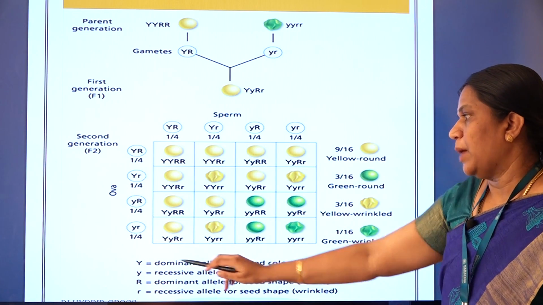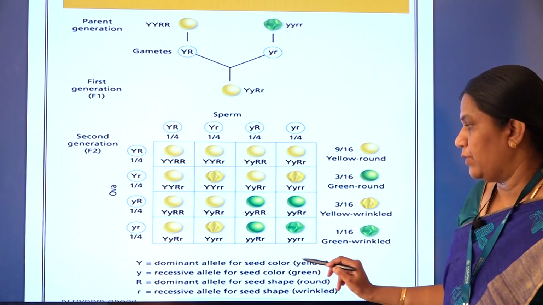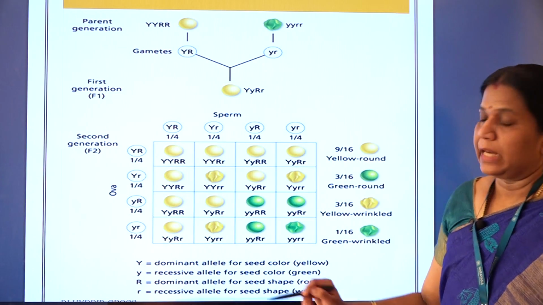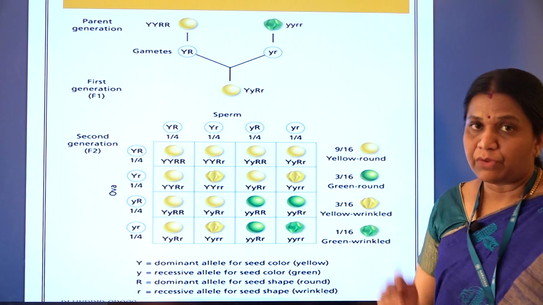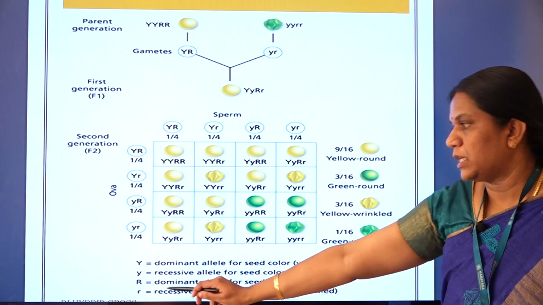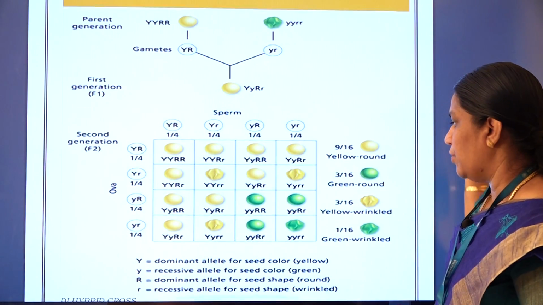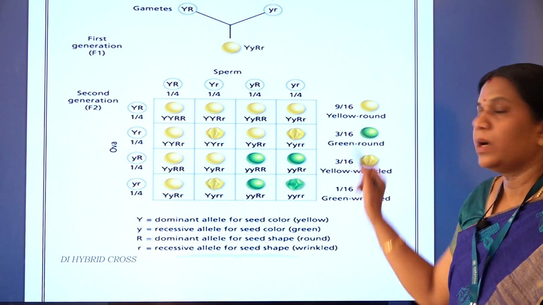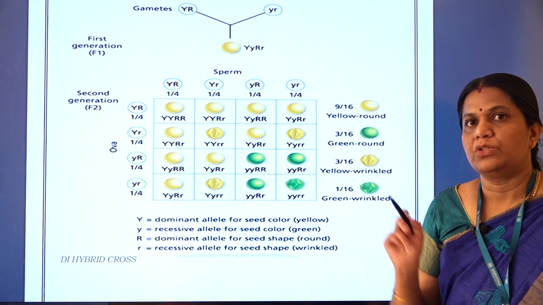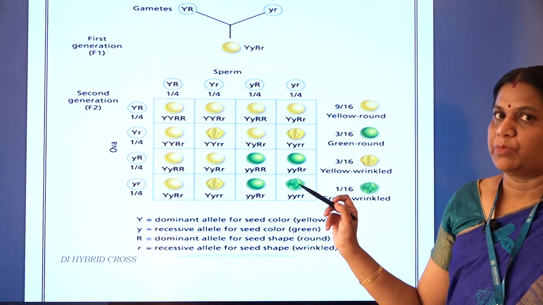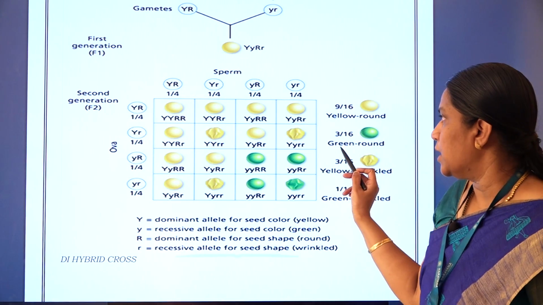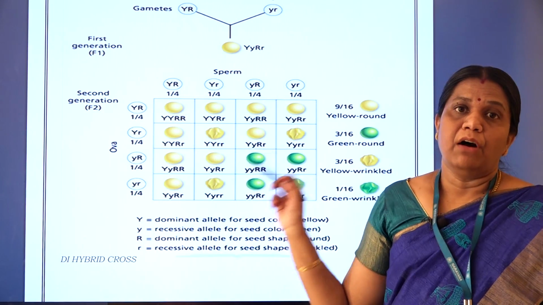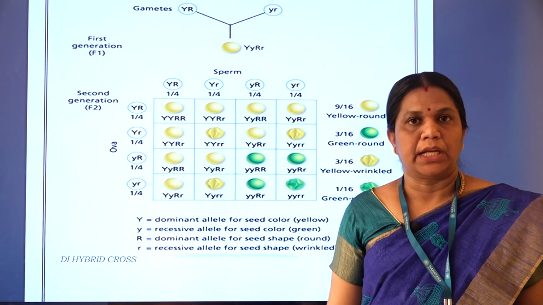Capital Y is the dominant allele for seed color, yellow. Small y is the recessive allele for seed color, the green color. Capital R is the dominant allele for seed shape, round, the dominant character here. Small r is the recessive allele for seed shape, the wrinkled one, the recessive character. So what is the ratio? 9:3:3:1. In that ratio he got the offspring. So there are two new combinations, green round and yellow wrinkled. So this is Mendel's law of independent assortment or independent inheritance. Thank you.